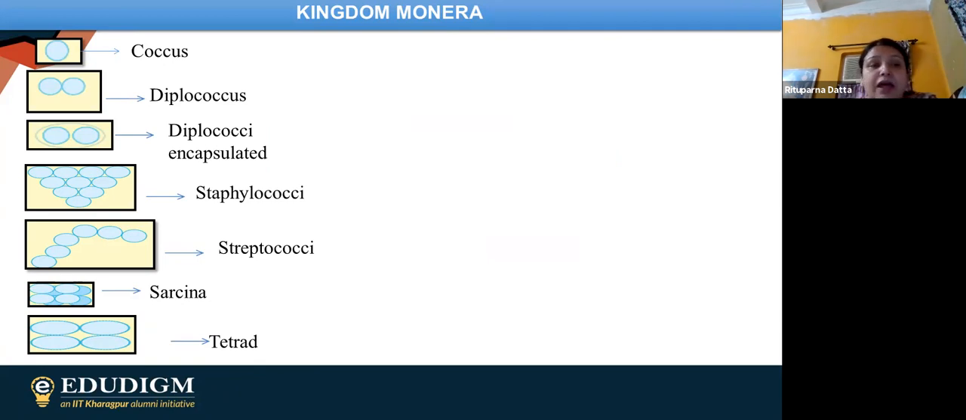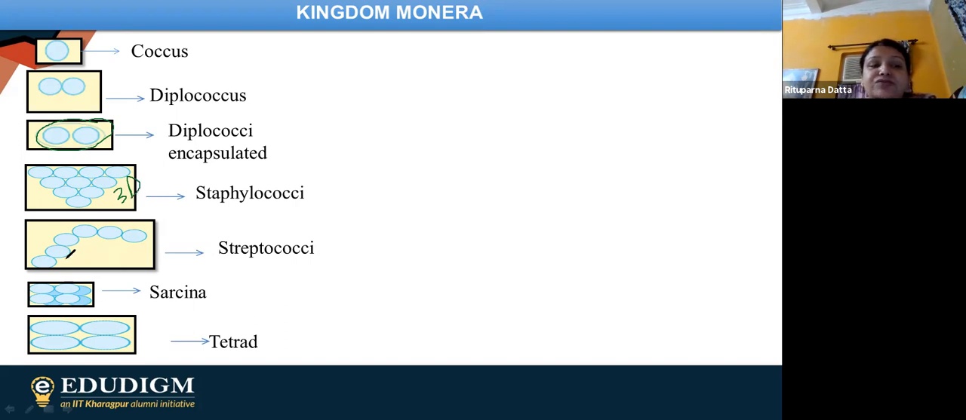Fine. After that, we are having diplococci encapsulated. So what is the meaning of diplococci encapsulated? You can simply find out over here, two round shaped bacteria are there and they are having a capsule or a cover or an envelope. That is why it is known as diplococci encapsulated. Finally, we are having staphylococci. So what is the meaning of staphylococci? Staphylococci means they are arranged in 3D form.